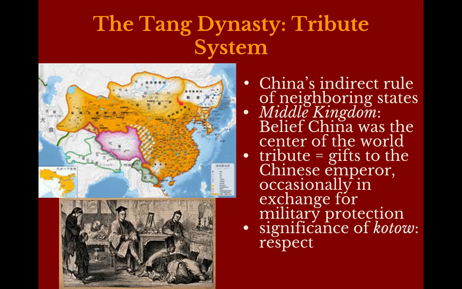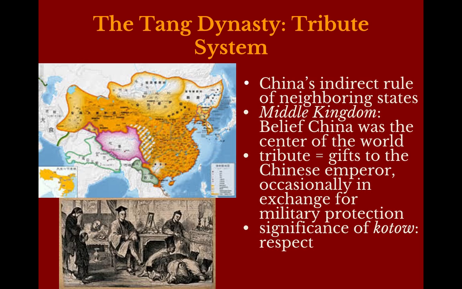Once we get to these areas that are sort of highlighted, not actually that deep orange, we can consider these parts of the map to be tribute states. These places aren't technically part of China, but they still are influenced very heavily by China, and in some ways China controls them. So what is a tribute, you might ask?